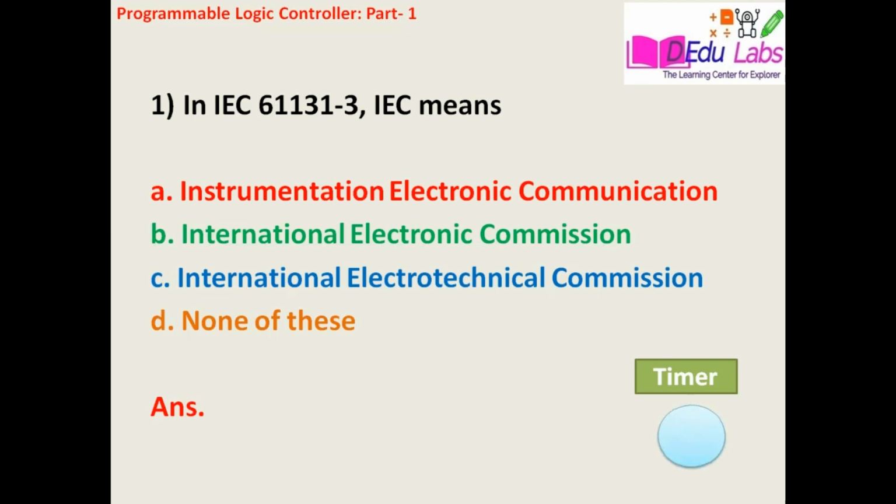And D, none of these. The answer is C, that is International Electrotechnical Commission.